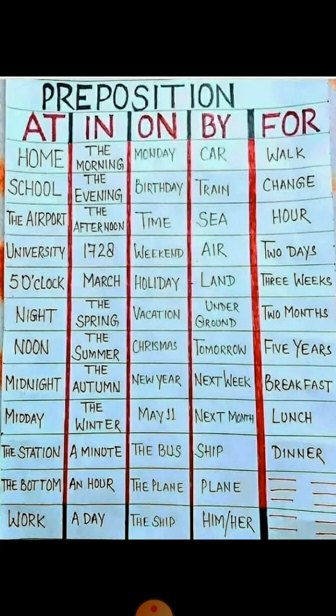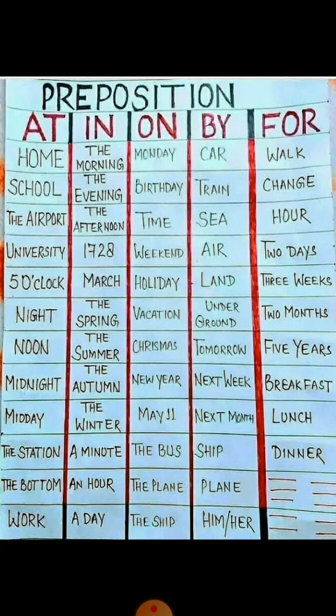In. We are using in with the time, like in the morning, in the evening, in the afternoon. So this is with the timing of the day where we can use in. For the months we are using in May, in January, in March, and for the centuries, in 200 BC, or some year, in 2017. Also for the seasons like in the spring, in the summer, in the autumn, and in the winter. When we have to show some small time for any specific work, then we are using in. So in a minute, in an hour, in a day.